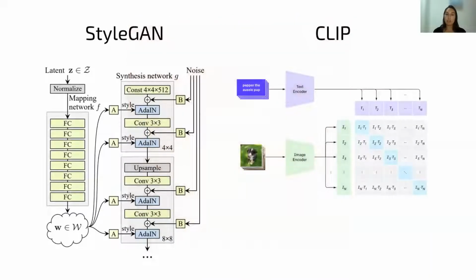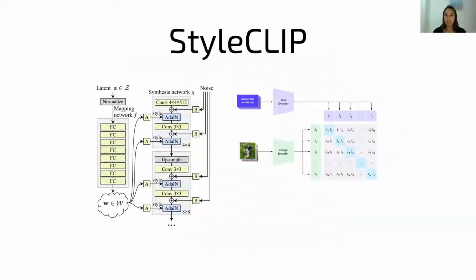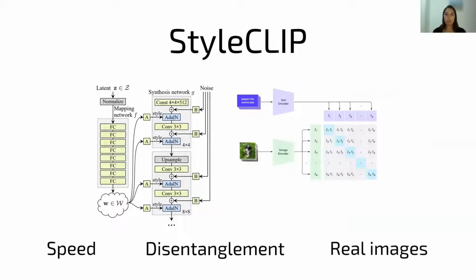To do so, we leverage the power of two networks, StyleGAN and CLIP, and together we get StyleCLIP. Conceptually, the idea is super simple, but there are three important issues: speed, disentanglement, and we want to apply it on real images. Okay, let's start by briefly presenting the two networks at a high level.